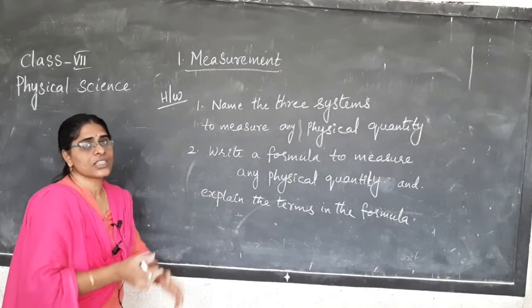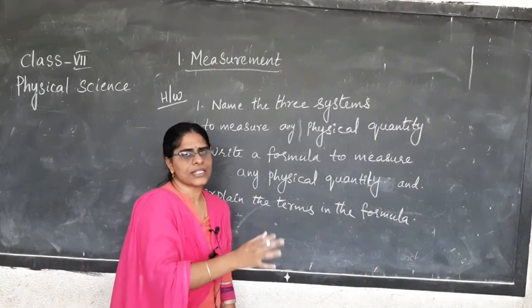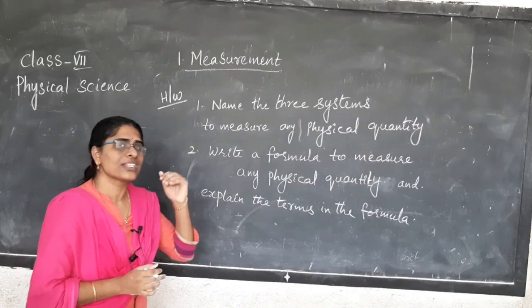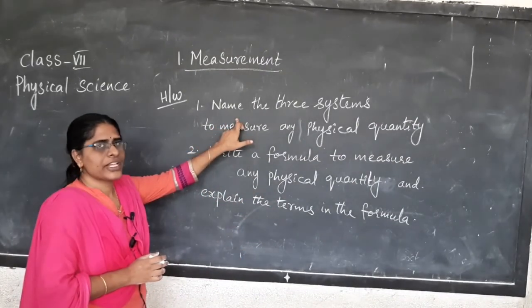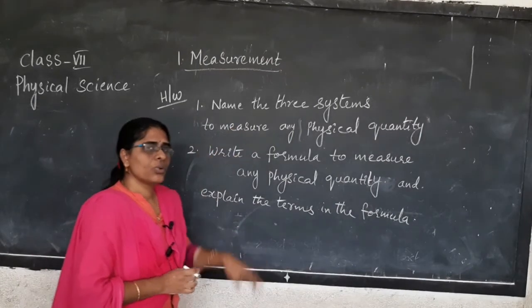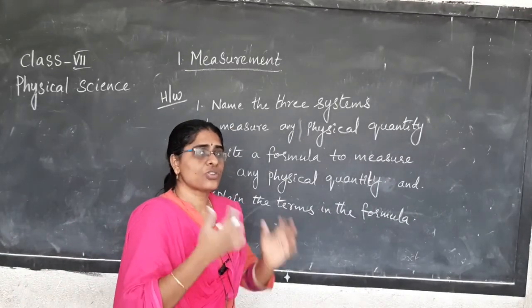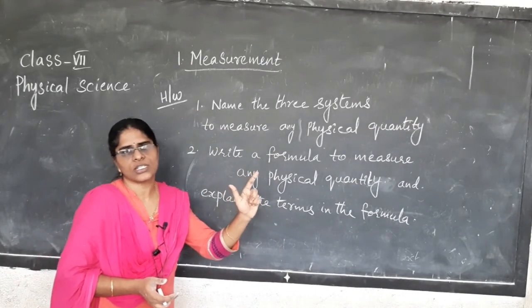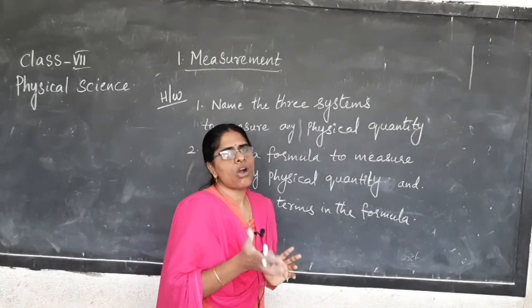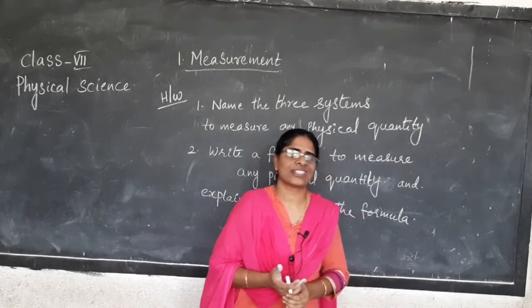What is the formula you write, and explain the terms. What are the terms in the formula? What does N represent there? What does U represent there? What is Q there? These are what you need to explain. I have told you how we measure with the 3 systems to measure any physical quantity like FPS, CGS, MKS, or we call it as SI system.